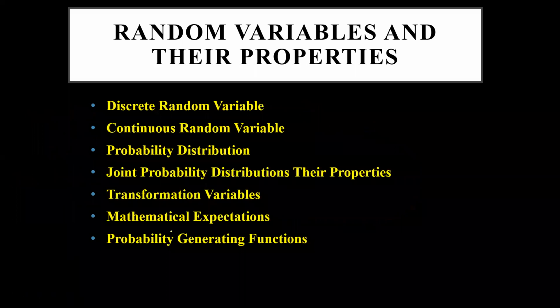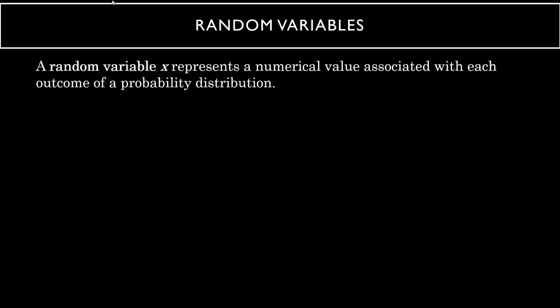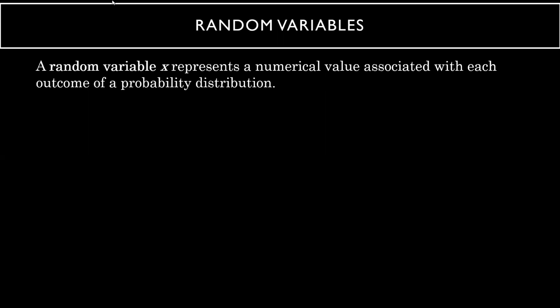Today we will only see the basics of discrete and continuous. So let us see what a random variable is all about. My objective is for you to first define the random variable.